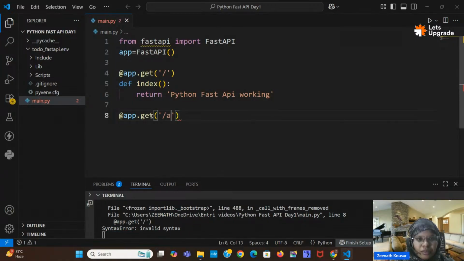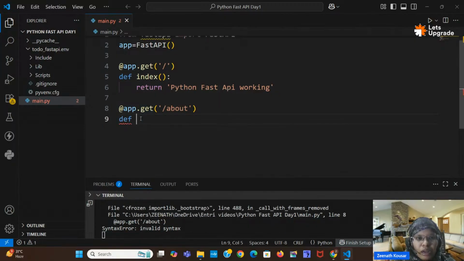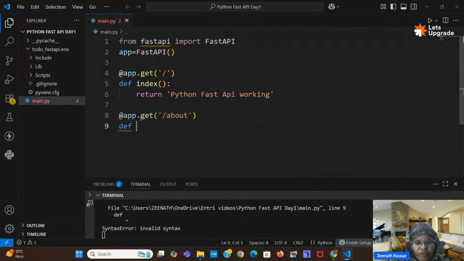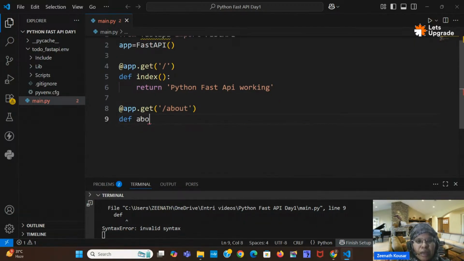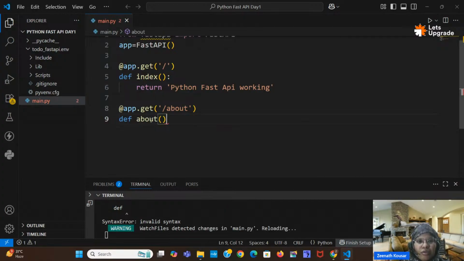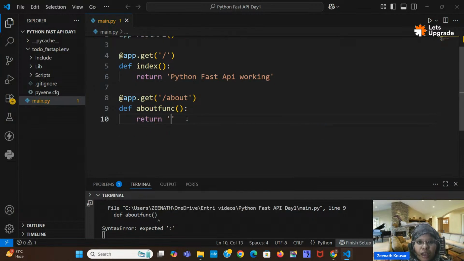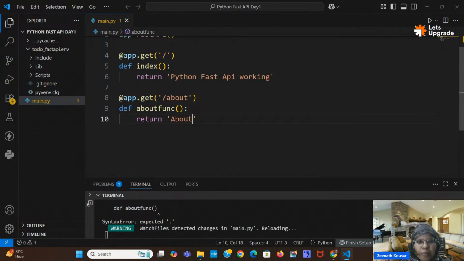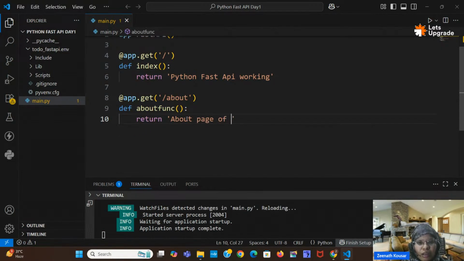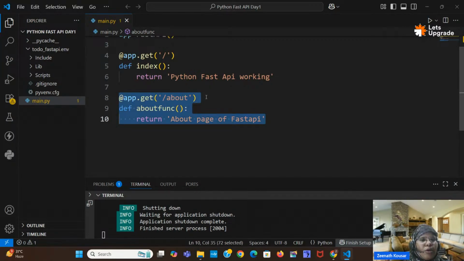And about. So at the about page, what you want to run, you have to give def, and you can give some function name, about or anything. You can give any function name here, your wish, colon. Return, and here you can give "about page of FastAPI". Now let's check whether at slash about we are getting this particular response.